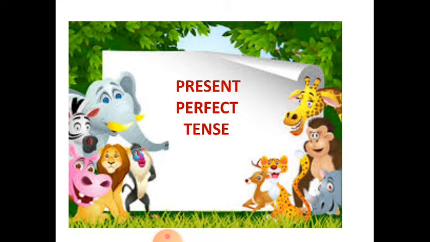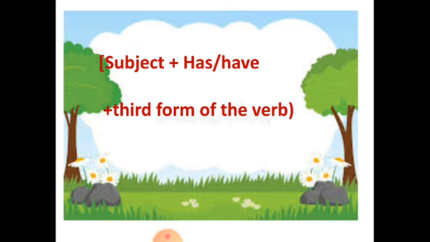Today, we'll be talking about the present perfect tense. Let us see the rule. Subject plus has or have plus the third form of the verb. Again, let us recall the three forms of the verbs.